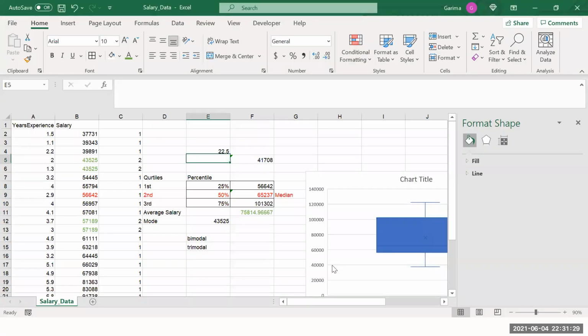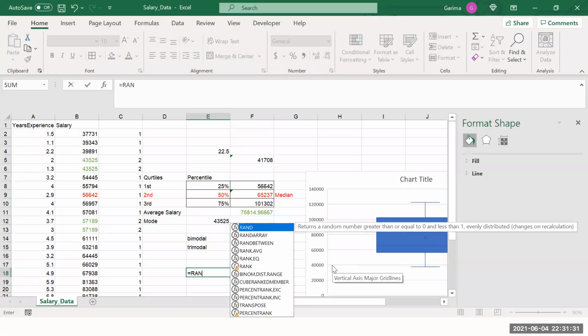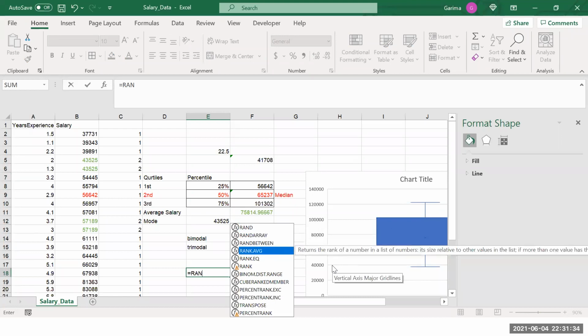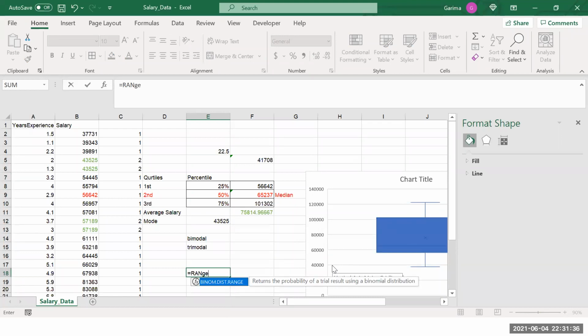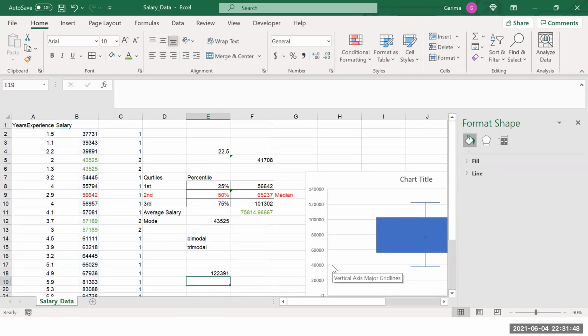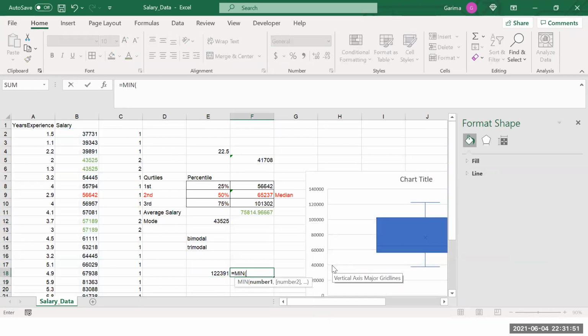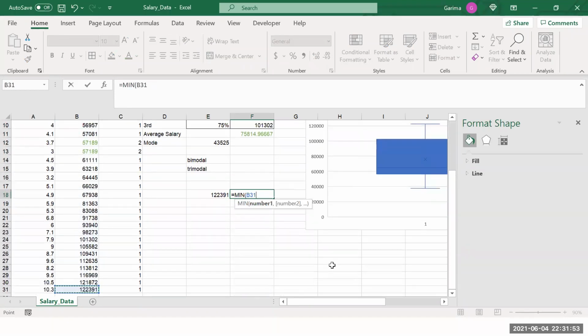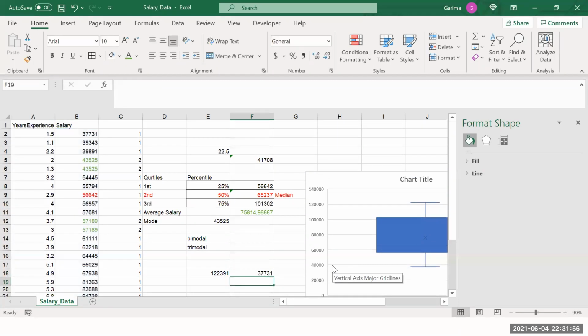If I come over here, I think we don't have any range formula in this Excel. So we will find the maximum value and we will find the minimum value. Now this is the range. The salary ranges from 37,000 to 1,22,000. This is the range of the data.